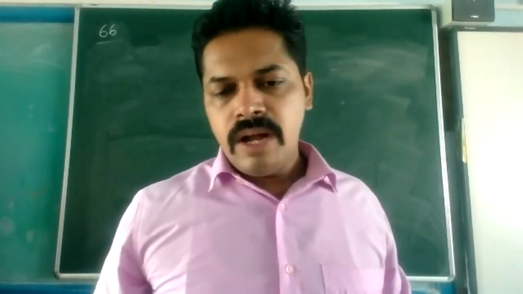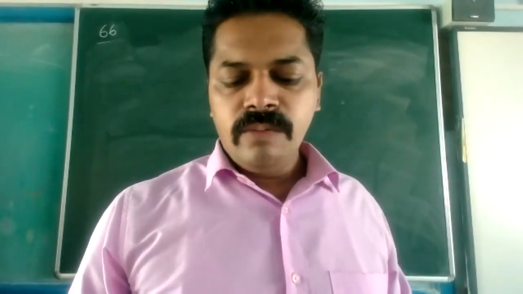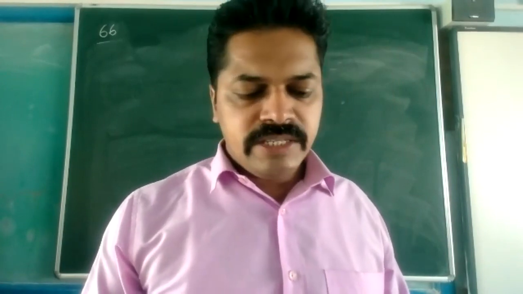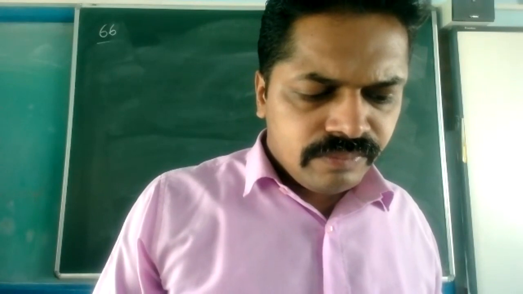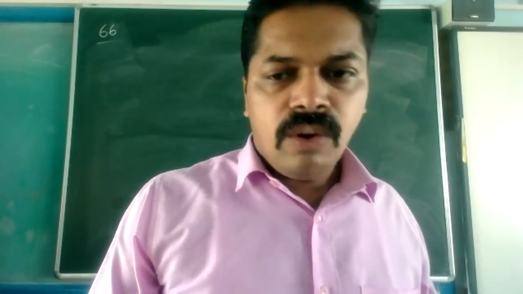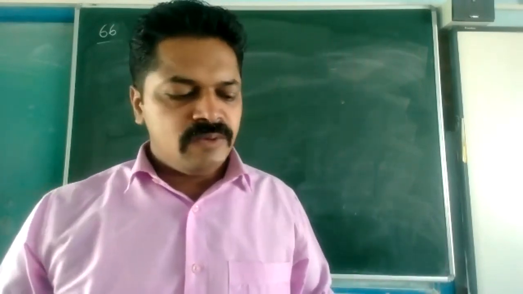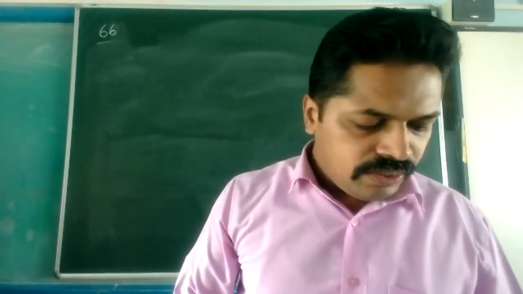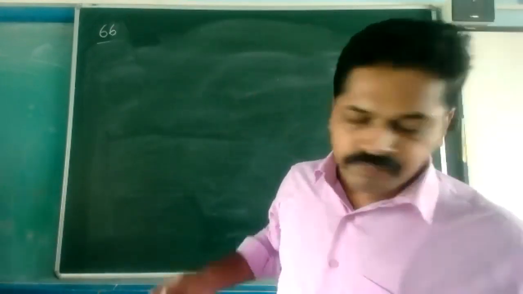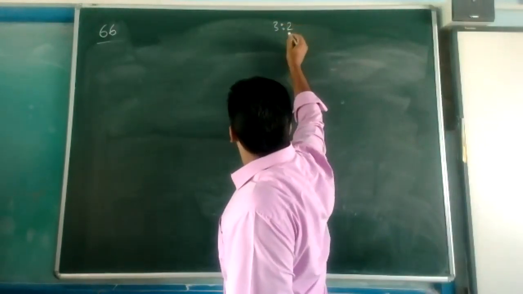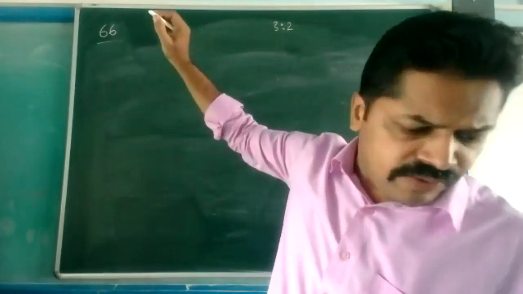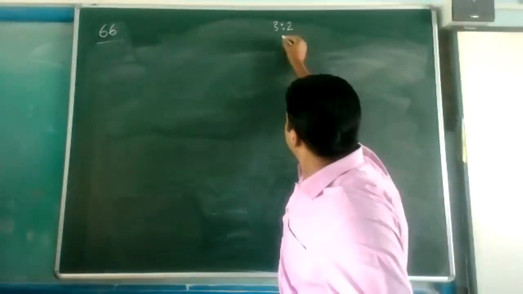And according to the order, first of all, we need to calculate the sacrifice ratio. Old ratio and new ratio are given, so first of all, we can do that. Old ratio is 3:2 and new ratio is given 5:3.